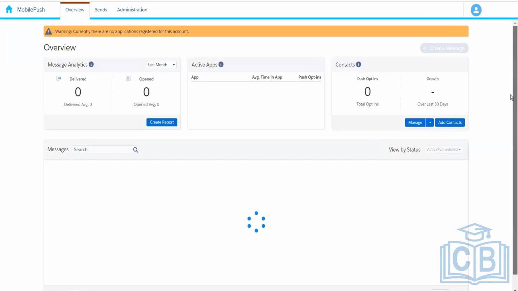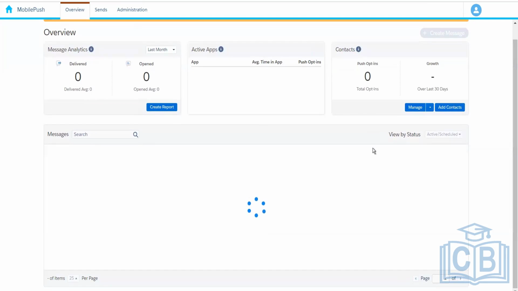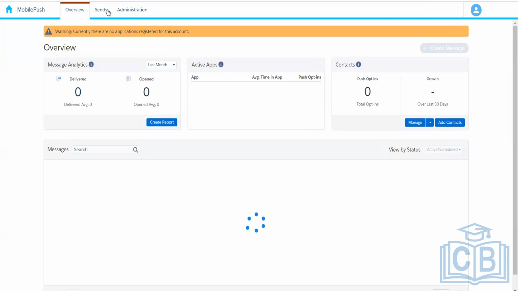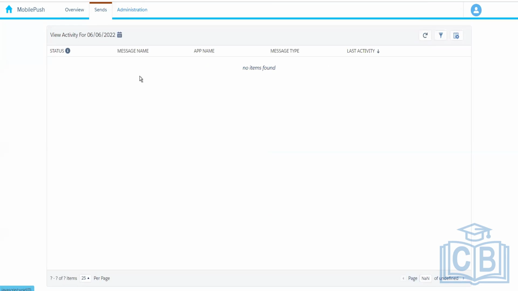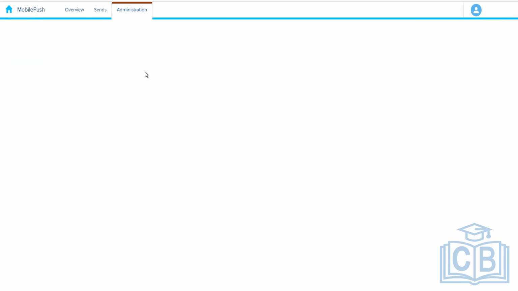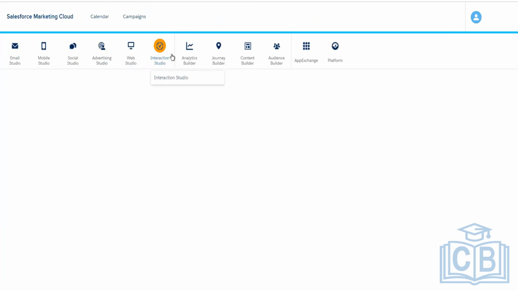And then we have the context. So it says total opt-ins, and then we go through our last 30 days, and the different push notifications that we have created over here. So we need to register one app, and we need to basically associate one app with the account so that we can send the notification. So let's see how we can create the push notification in content builder.